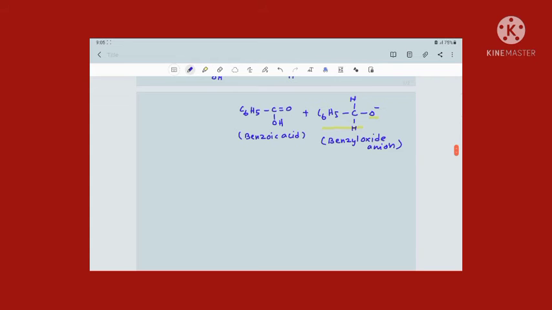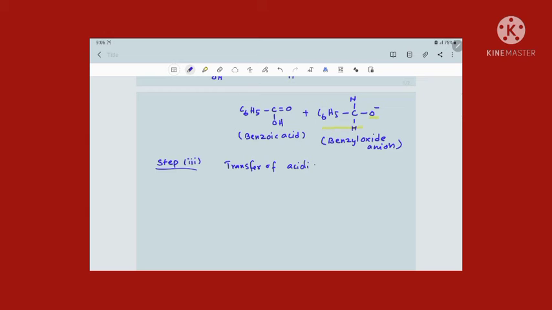Now step 3. Step 3 is very simple. Just a proton transfer occurs between an acid and a base. That is, a proton transfer takes place between the acid, benzoic acid, and a base substance, benzyl oxide ion. So the third step is nothing but transfer of acidic proton.